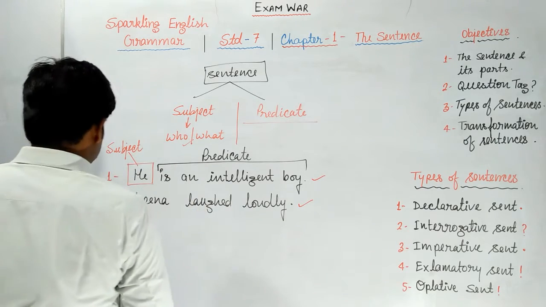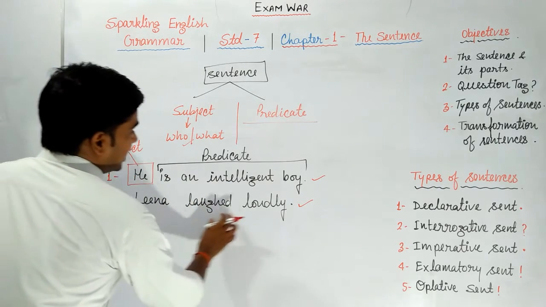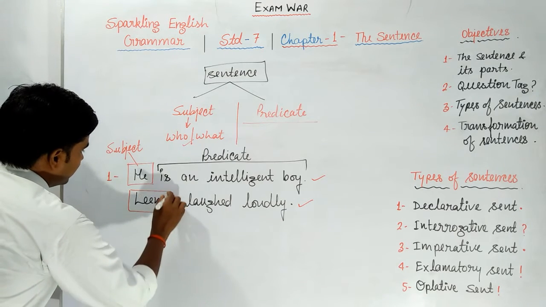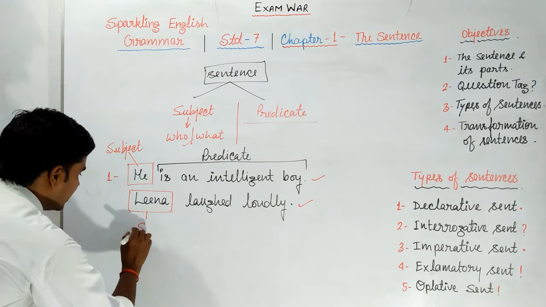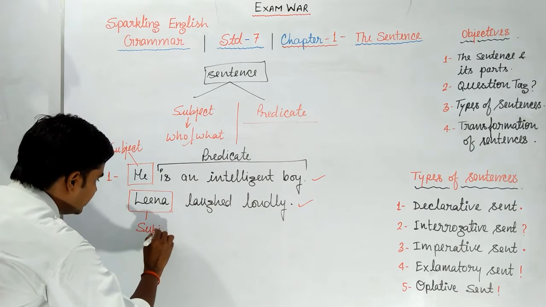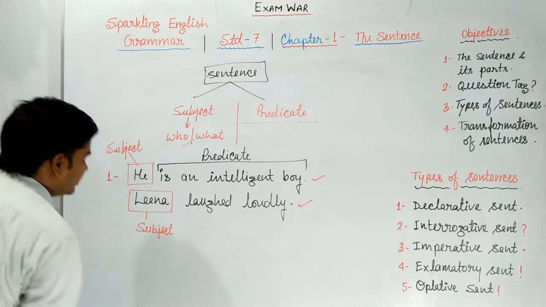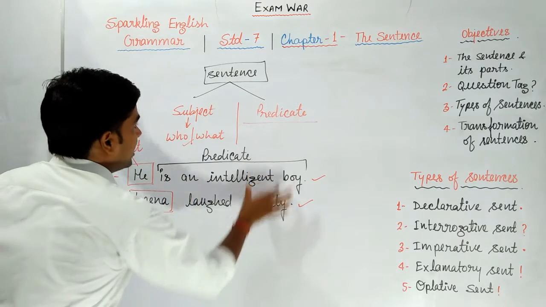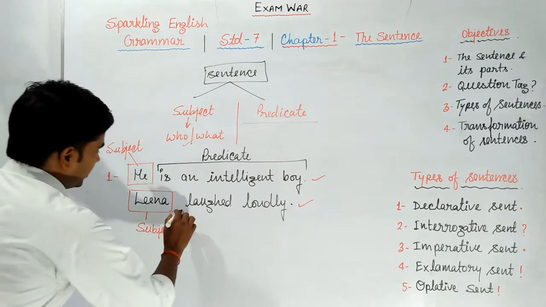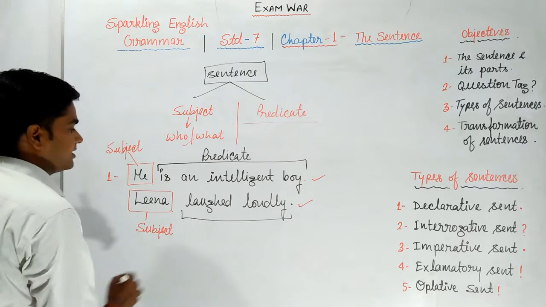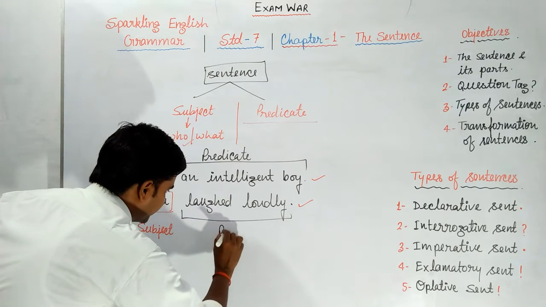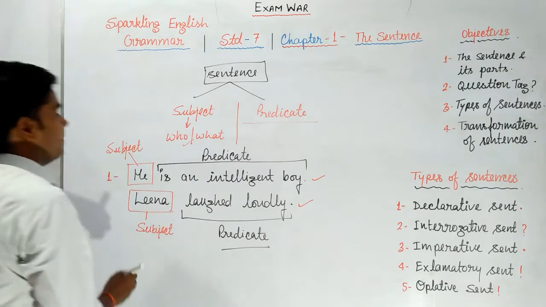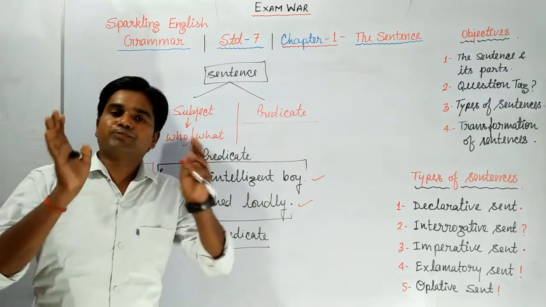For the second sentence, Lena laughed loudly. Who laughed loudly? Your answer will be Lena. So Lena is the subject here. And the other words including the verb are predicate. Except the subject, this part is called predicate. Predicate starts from the verb. I think you got this point very well.